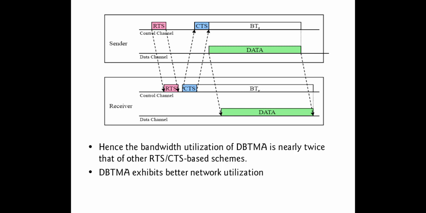If the neighboring node is ready to receive the information, it is going to confirm it by sending a CTS packet, and immediately it is going to turn on the busy tone on the control channel at the receiver.